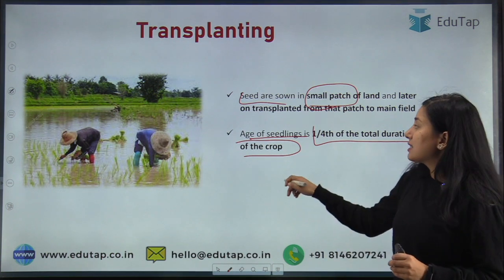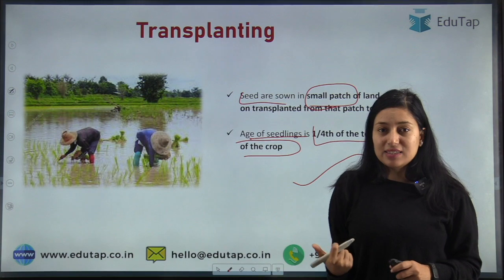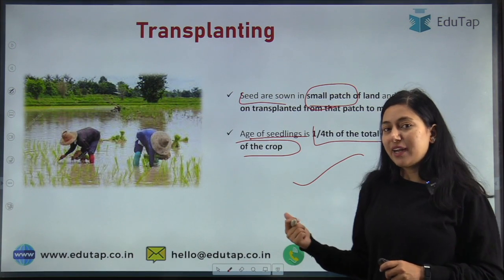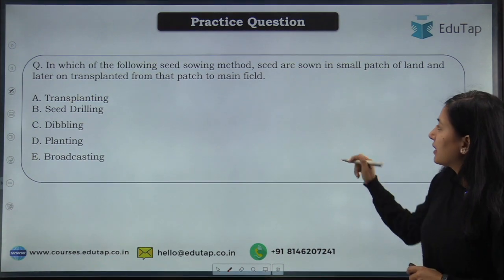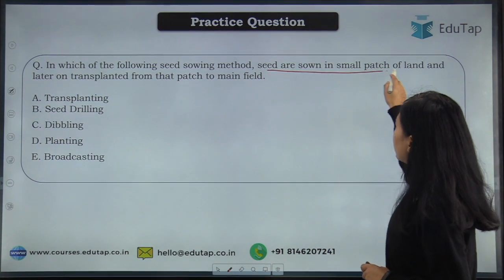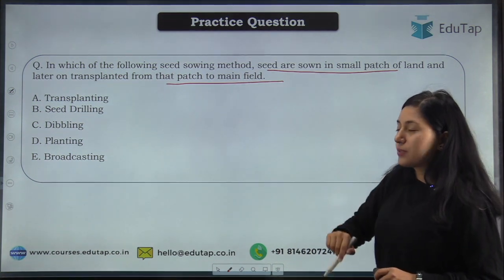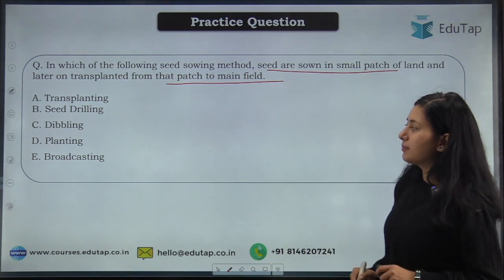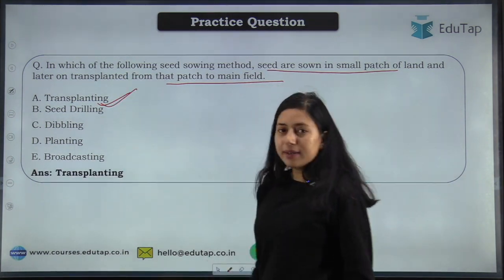Okay, so you know that this method is widely followed in rice. Okay, rice is sown by transplanting method. So question was, in which of the following seed sowing method seed are sown in small patch of land and later on transplanted to main field? Okay, so the options are transplanting, seed drilling, dibbling, planting, broadcasting, and the right answer is your transplanting.